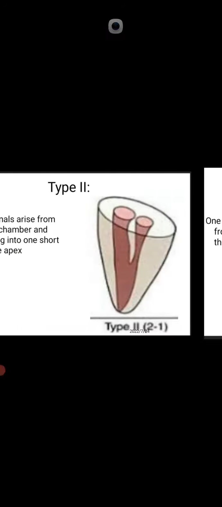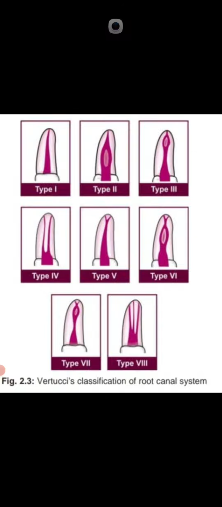In the last NLE exam, many MCQs came from this system, from the Vertucci classification, like Vertucci class 2. Now, Vine classifies the pulp canal system into 4 types, type 1, type 2, type 3, type 4. But Vertucci classifies into 8 types.